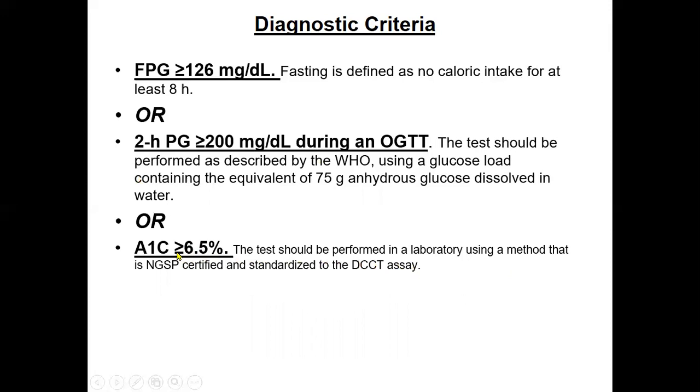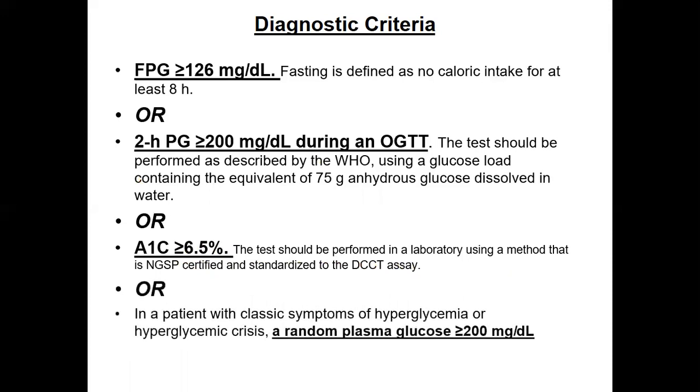For optimal control of diabetes, the level should be less than 7 or 6.5, then it is ideal control. Or in a patient with the classic symptoms of hyperglycemia or hyperglycemic crisis, a random blood glucose level of more than 200 is diagnostic of diabetes mellitus.